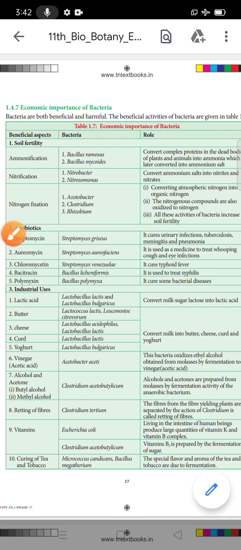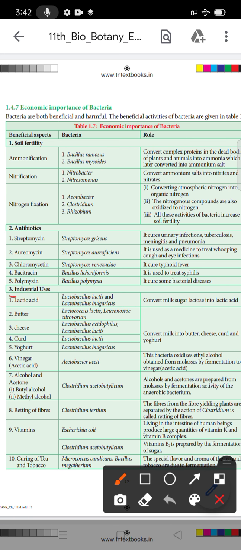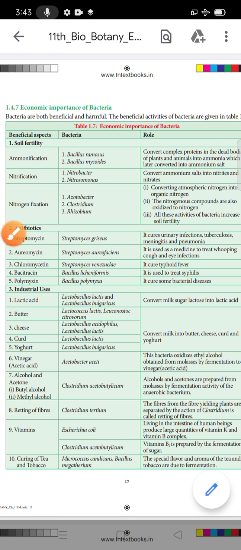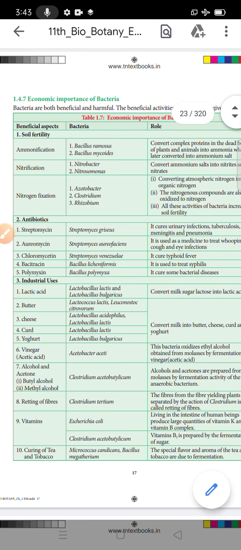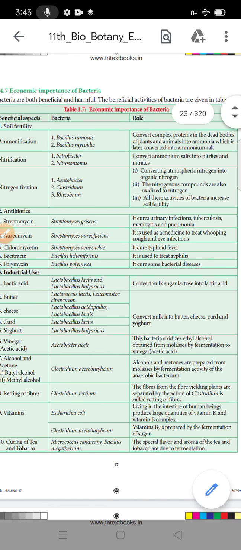Okay. The next one is industrial uses. What are the bacteria used in industries? The first one is lactic acid, which you already know from your day to day life. This type of bacteria is Lactobacillus lactis and Lactobacillus bulgaricus.